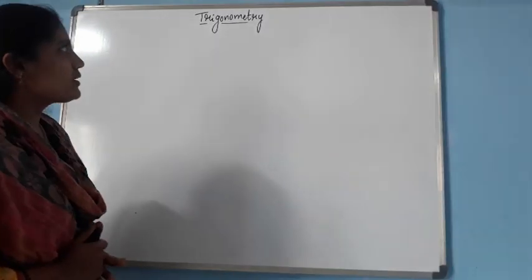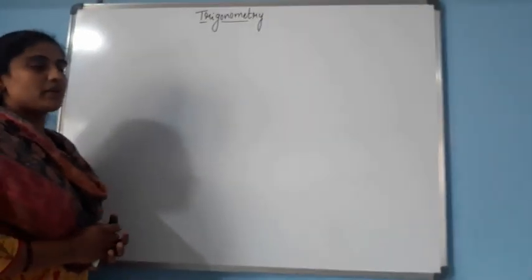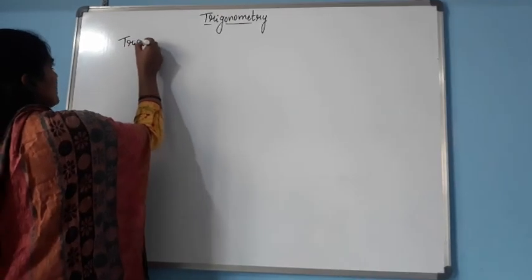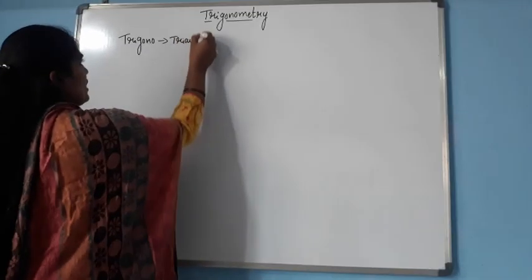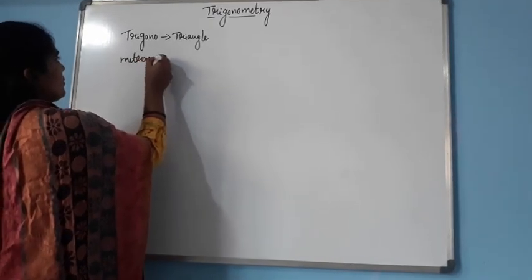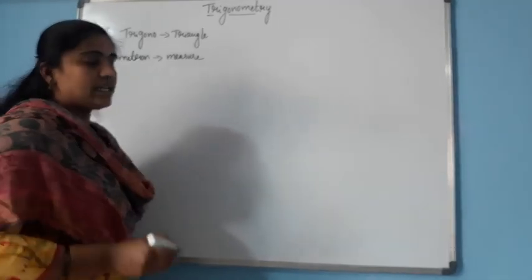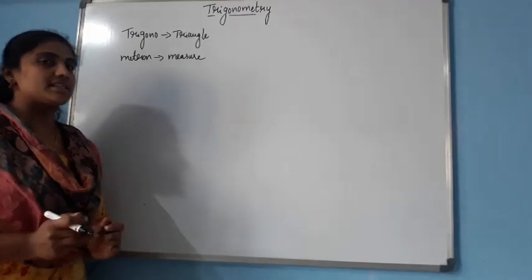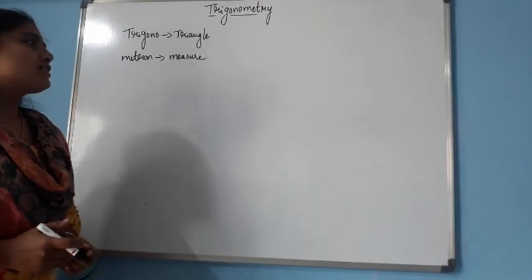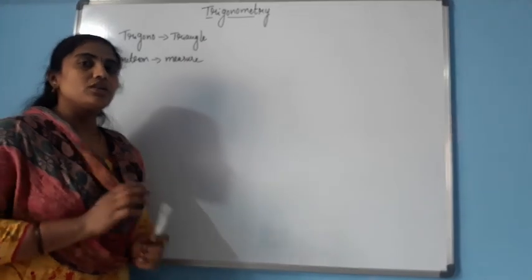Okay, so trigonometry is a word which is derived from the Greek word trigno. Here, trigno means triangle and metron means measure. So the meaning of trigonometry is measurement of triangle. Okay. So this is about trigonometry, and let us know some basic points based on trigonometry.